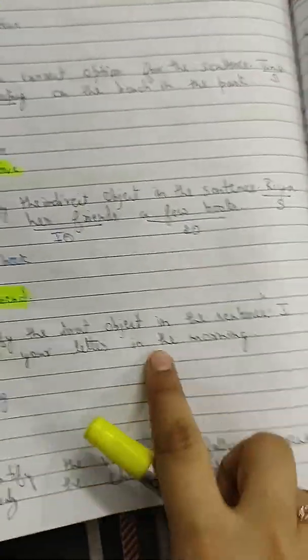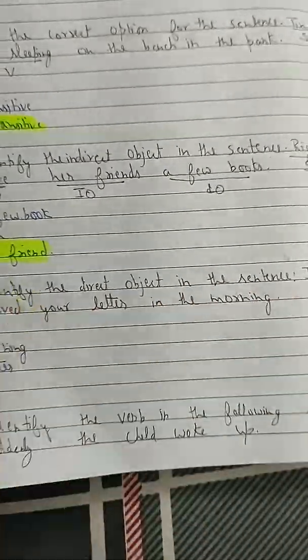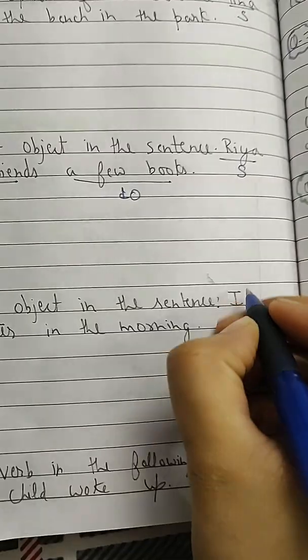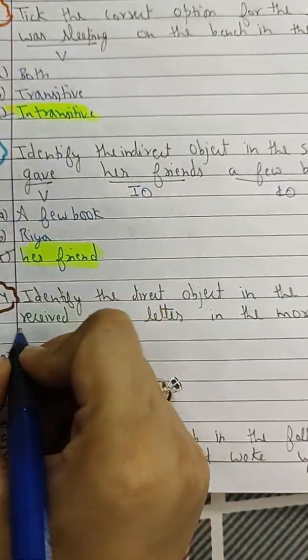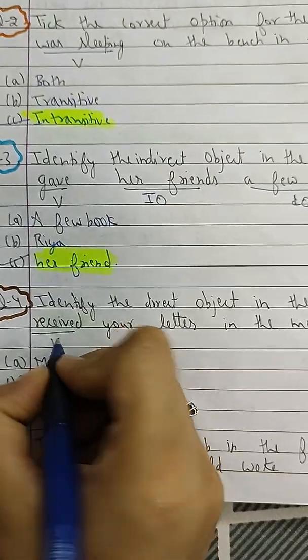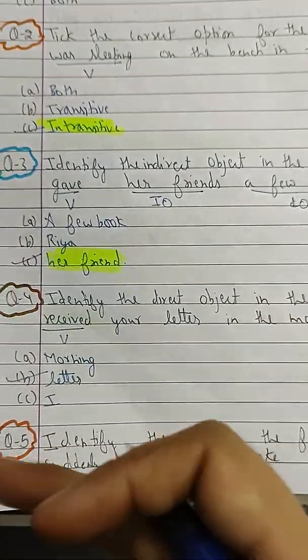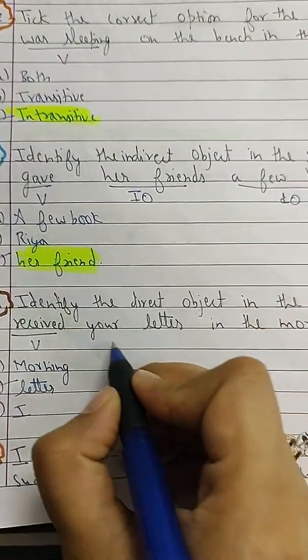Okay, then we have identify the direct object in the sentence. Again I, the whole sentence is about I, so that's why subject. Received is the verb. Your letter, what I have received, your letter.